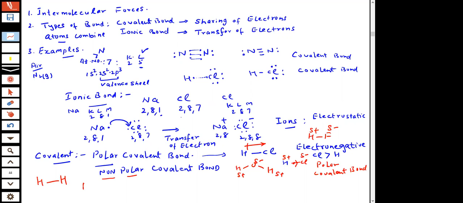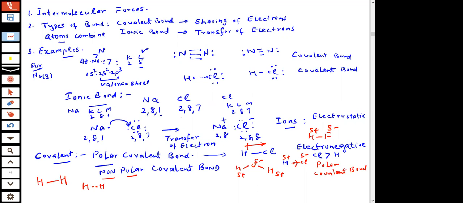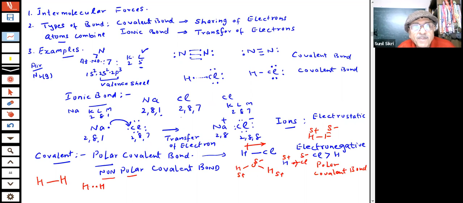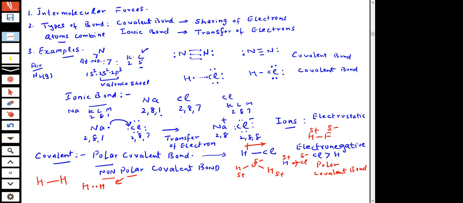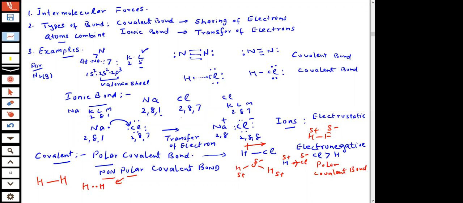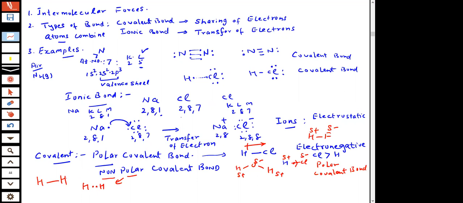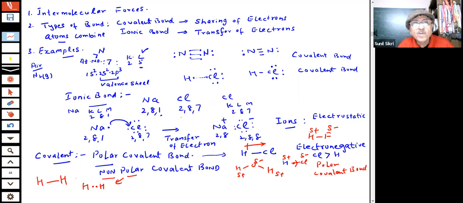Therefore, this electron pair is shared equally by both the atoms. This is not a polar bond. This is a non-polar covalent bond. Why? Because the two atoms are same. So there is no preference to attract electron towards anyone. Hydrogen is same, so the electrons are shared equally between the two atoms. This is an example of a non-polar covalent bond.